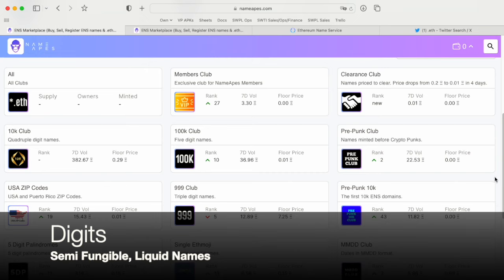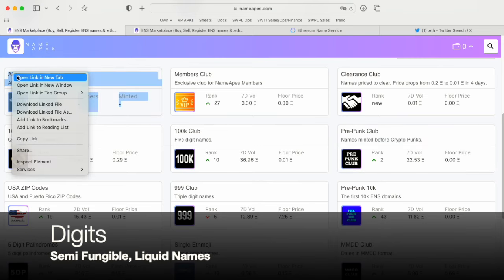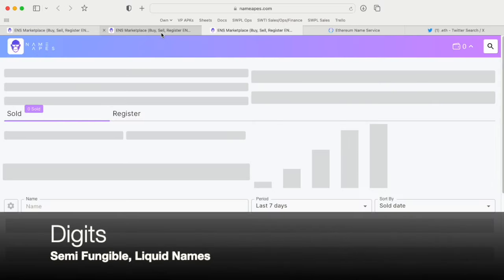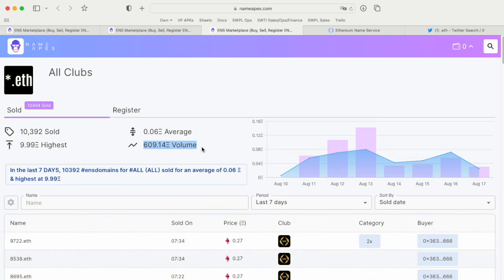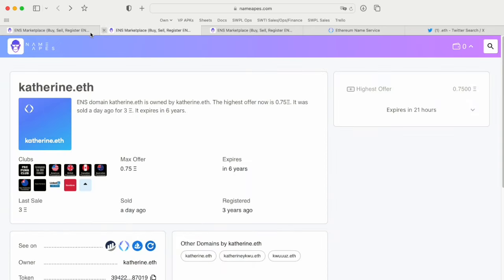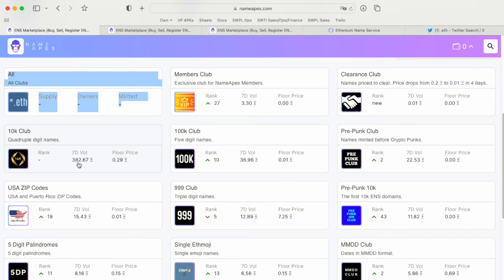Historically, it is about 60 to 80% of all the ENS volume. So let's take a look at all, and let's look at the last 7 days. The last 7 days, volume was 600 ETH, right? And if you look here, 80% is the 10K club. So what is the 10K club?